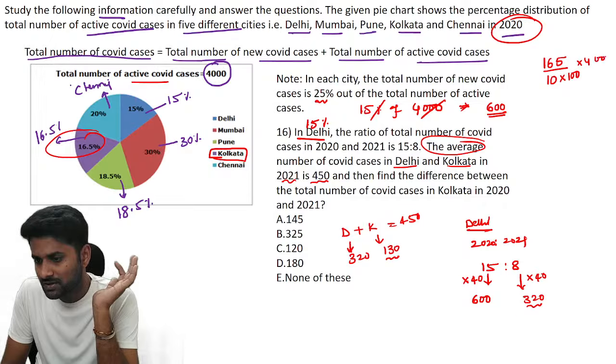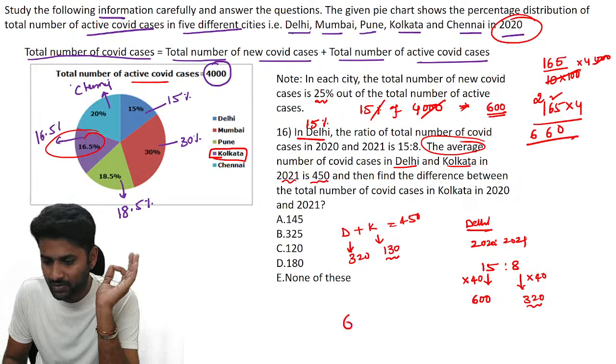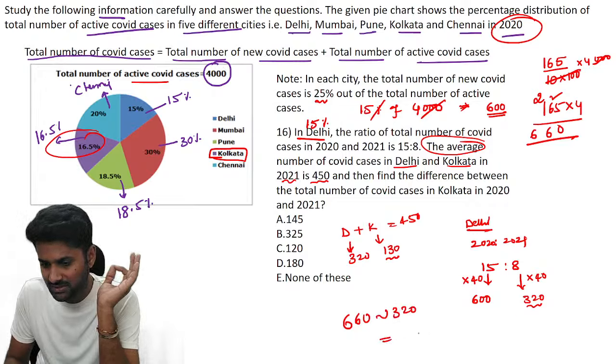So you can cancel the triple zeros: 165 into 4, which is 660. Now the question, just find the difference between 660 and 320. So the answer is 340 cases.